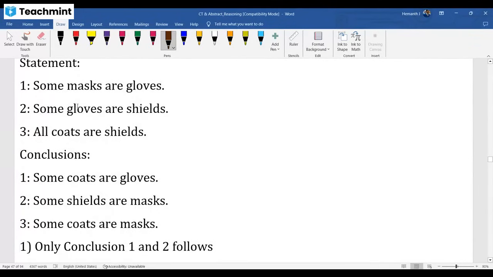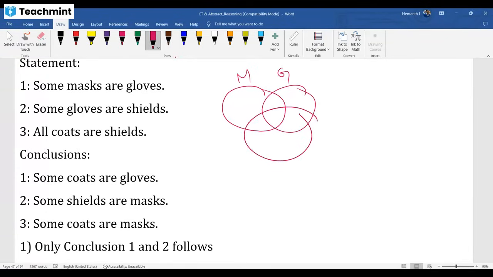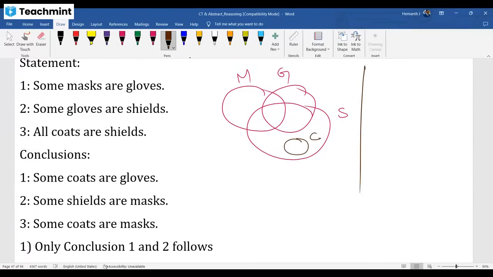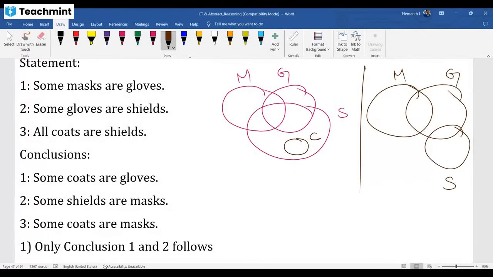Now see this: some masks are gloves. We'll address all your doubts at the end, if you still have any. Some masks are gloves, some gloves are shields. I can draw like this also. I'm showing you what type you can solve and how you can draw the diagrams. All coats are shields. I can put coats here like this. This is one diagram. In the other diagram, some masks are gloves, some gloves are shields, and all coats are shields. Like this also you can put.